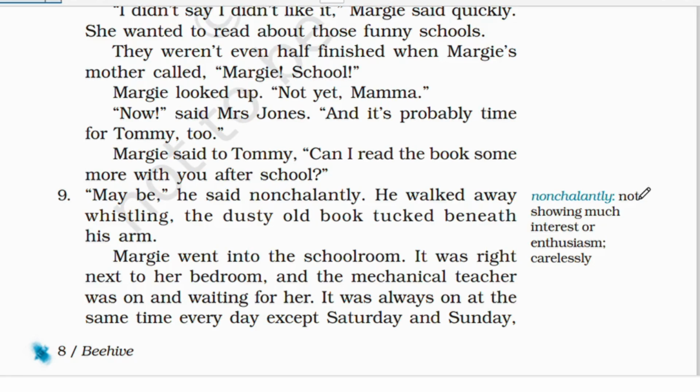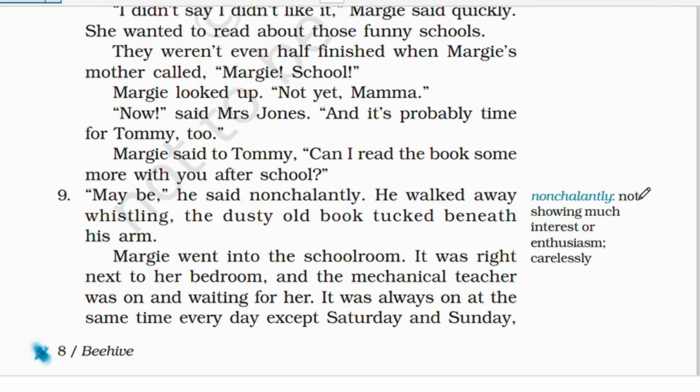So Margie said to Tommy, can I read the book some more with you after school? So Margie is saying to Tommy, can I read this book with you after school, right? Maybe, he said nonchalantly. He walked away whistling, the dusty old book tucked beneath his arm. So he said, maybe, all right, we'll see. And then he just went whistling with that dusty old book with the crinkly old yellow pages, and he tucked it beneath his arm and walked away.